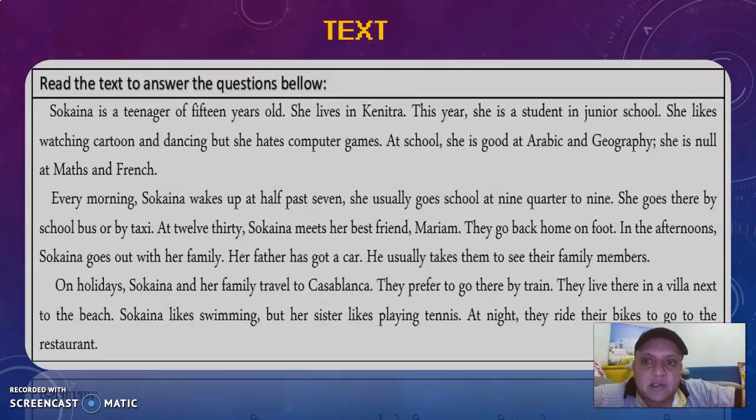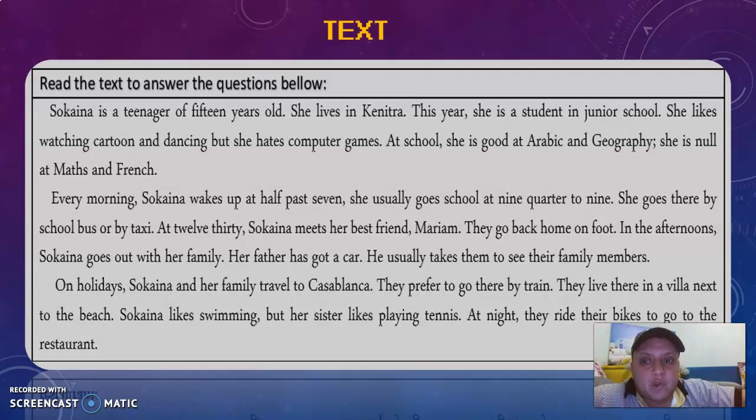Sukaina is a teenager of 15 years old. She lives in Kenitra. This year, she is a student in junior school. She likes watching cartoons and dancing, but she hates computer games. At school, she is good at Arabic and geography. She is bad at maths and French.